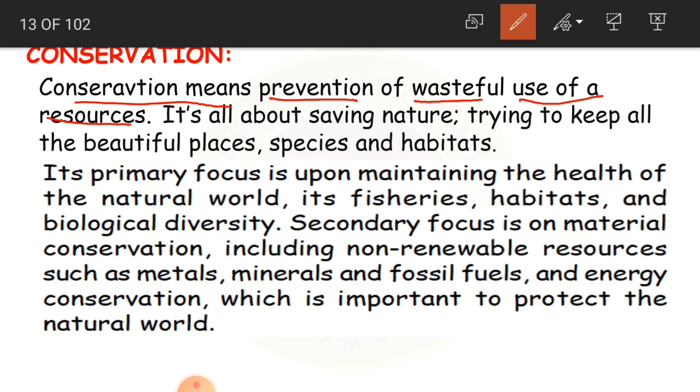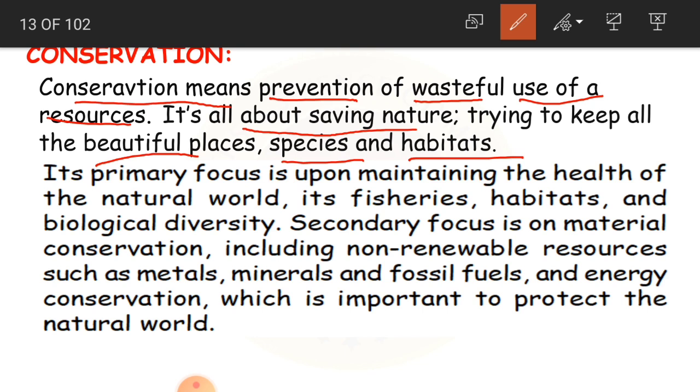It's also about saving nature. Saving nature means we want to keep beautiful places as beautiful as they are. Species, habitats, all the animals and all the places where the animals live, we have to protect them. We have to keep them safe. When we misuse the resources, that is going to have a bad effect, and it is going to harm even the places and the living organisms.